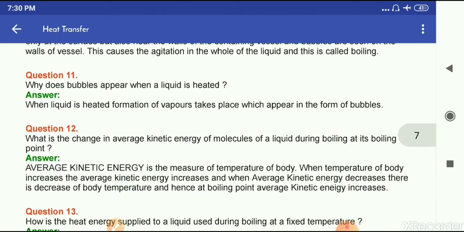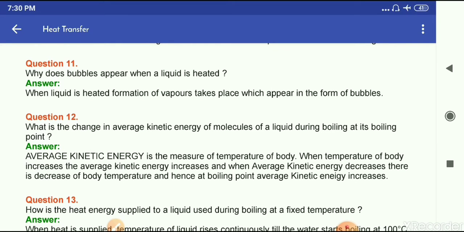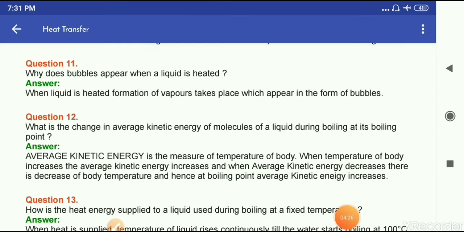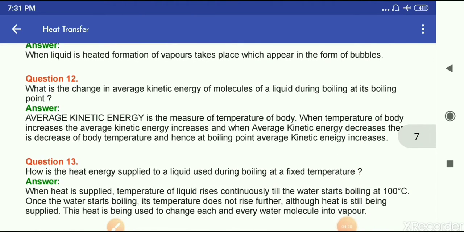Question number 11, why do bubbles appear when a liquid is heated? When a liquid is heated, vapors form, which appear in the form of bubbles. Question number 12, what is the change in kinetic energy of molecules of a liquid during boiling at its boiling point? Answer: average kinetic energy is a measure of the temperature of the body. When temperature of a body increases, the average kinetic energy increases, and when average kinetic energy decreases, there is a decrease in the body temperature, and hence at boiling point average kinetic energy increases.